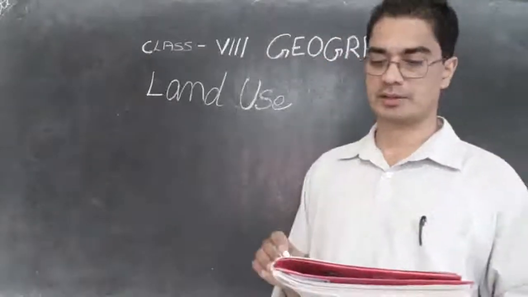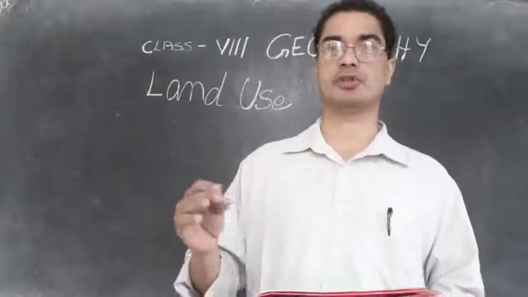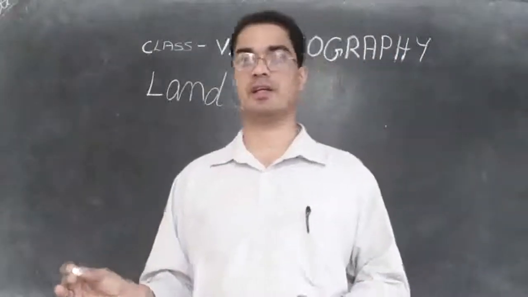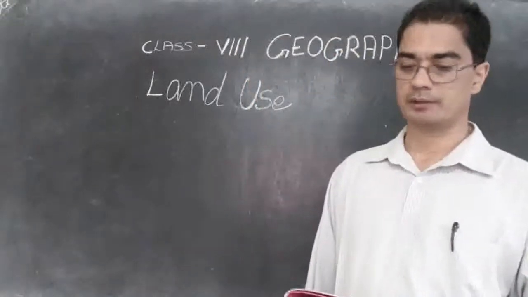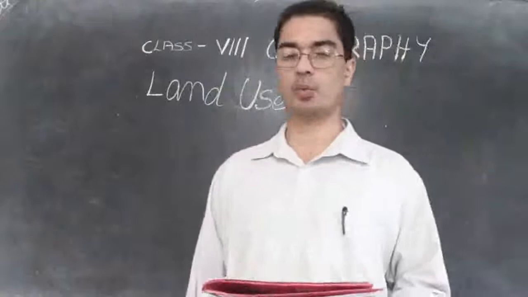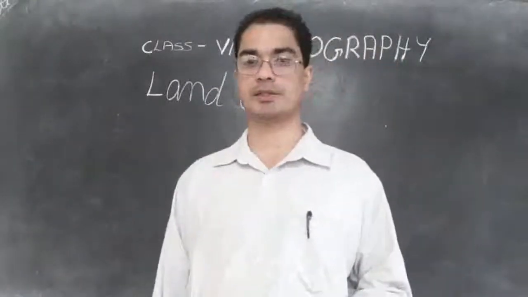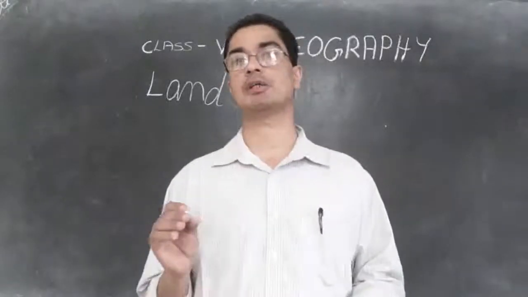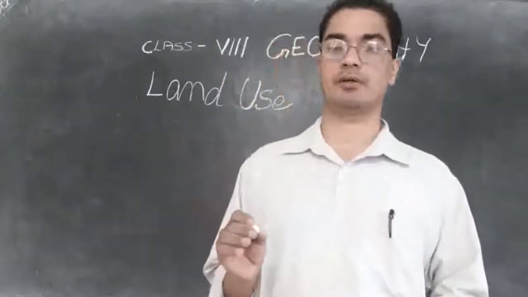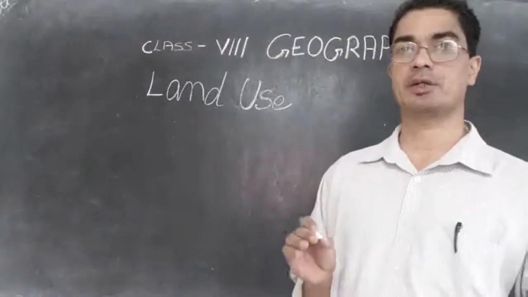Then minerals: how much minerals are available? Suppose a lot of minerals are there in that area, then that land becomes very useful. Then availability of water. For cultivation, one thing we need is water. In India, most of the farmers depend on the monsoon rain, and we know monsoon rain cannot be completely relied on.